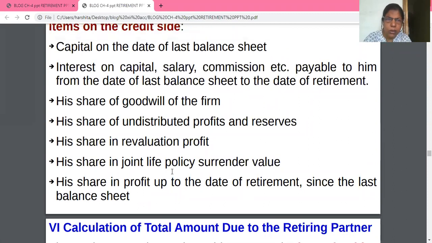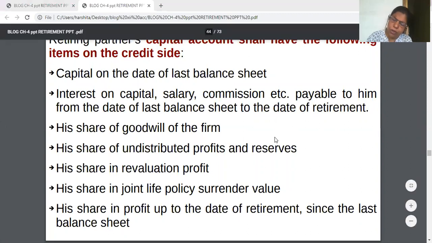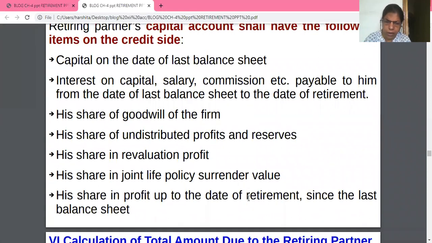Now my question and my view to you is that you will give the same treatment to a deceased partner. Same capital, interest on capital, salary, commission up to the date of death, goodwill, profits, revaluation profit, all will get the same treatment. Even here, share of profit up to the date of retirement.